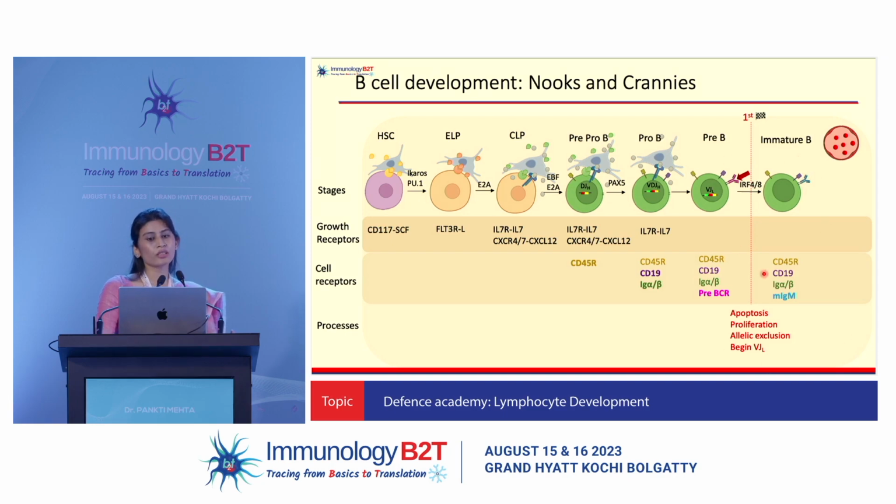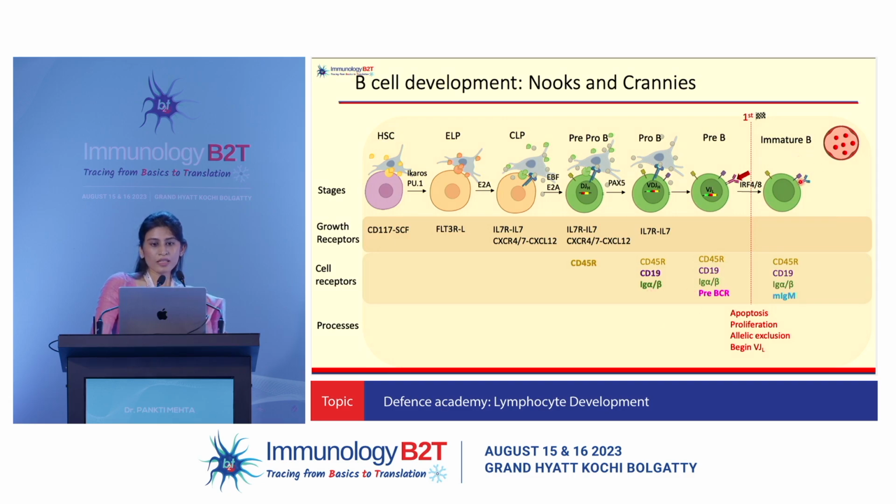It is at this stage that the B cell will start expressing your CD20, and that is why anti-CD19 antibodies target a much broader spectrum of B cells, and that is why even with your CAR T cells, you have majorly anti-CD19 CAR Ts coming up in a big way.